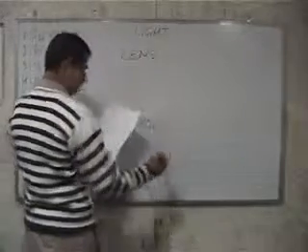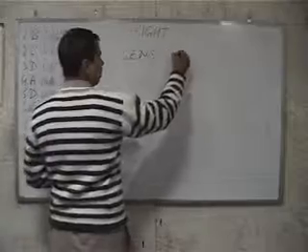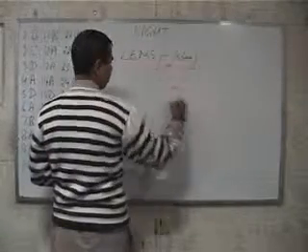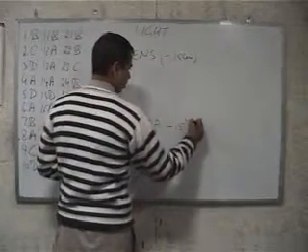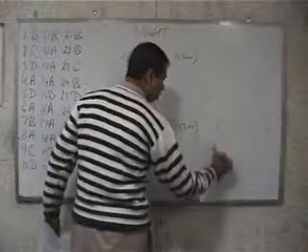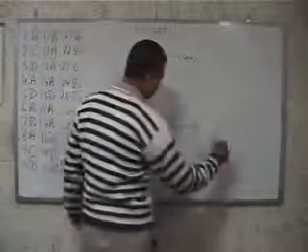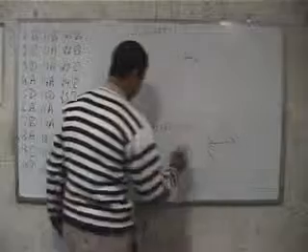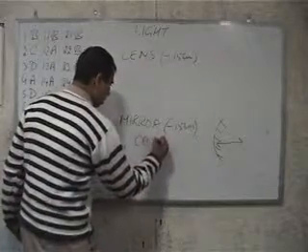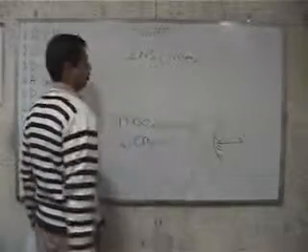Both have a focal length of minus 15 centimeters. So what do we say? That if the mirror is convex, then its focal length is positive. Therefore, the mirror has to be convex.